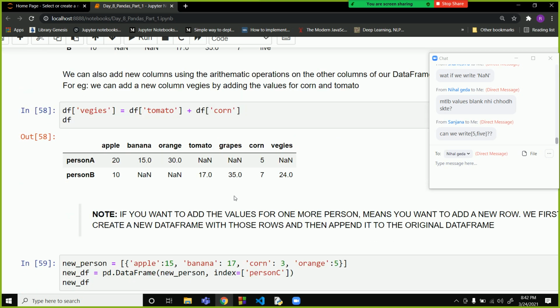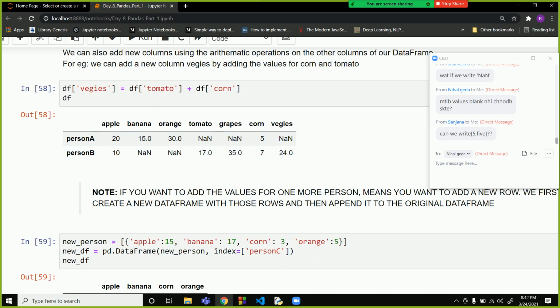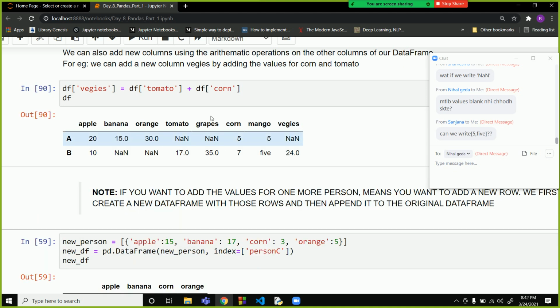Now, if you want to create a new column using the existing columns, you can do something like this. If you want to create a column known as veggies over here, using tomato plus corn, so that the value of veggies is the tomato value plus the corn value, you can directly add them: df.tomato plus df.corn will be equal to df.veggies. So you will get this value over here.